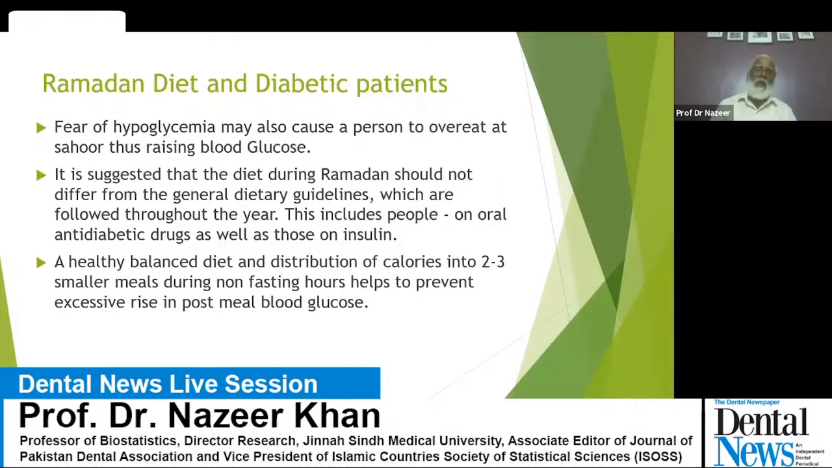Fear of hypoglycemia may also cause a person to overeat at Sahoor, thus raising blood glucose. It is suggested that the diet during Ramadan should not be different from the general dietary guidelines followed throughout the year. This includes people who are oral antidiabetic drug users as well as those on insulin. A healthy, balanced diet and distribution of calories into 2 to 3 smaller meals during non-fasting days helps to prevent an excessive rise in post-meal blood glucose. So this is a balanced diet distributed into 2 to 3 smaller meals. Next, please.